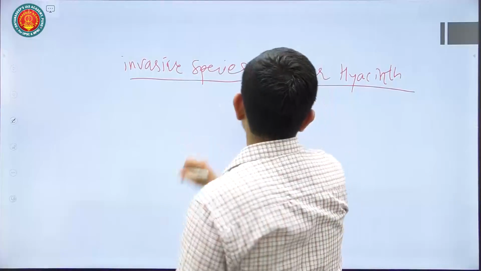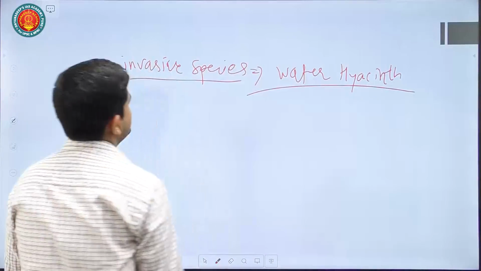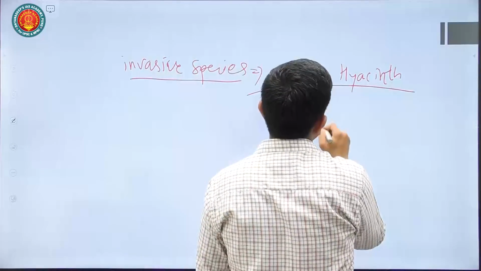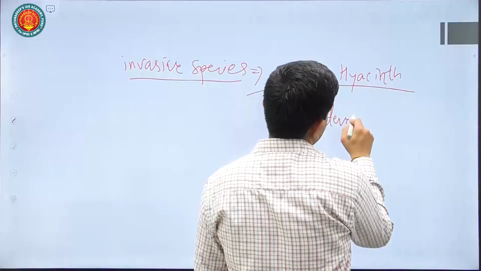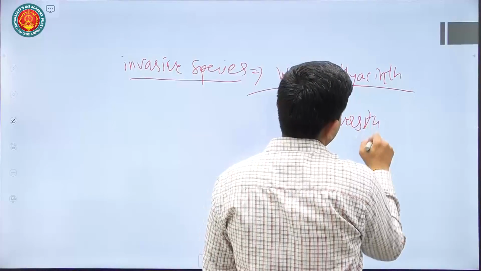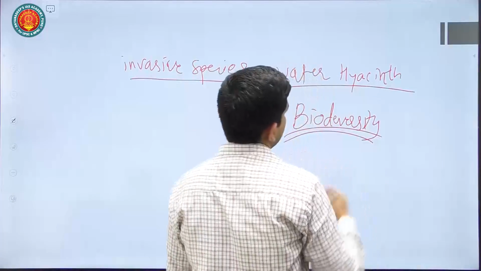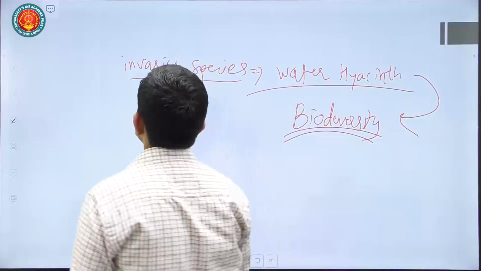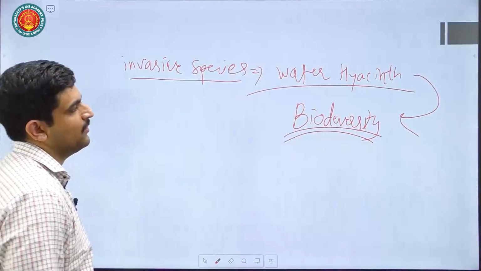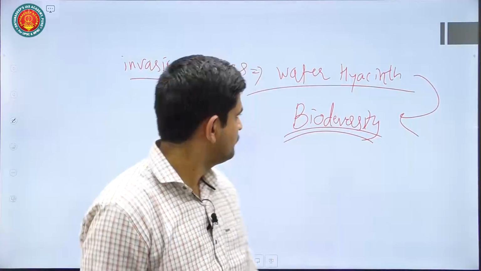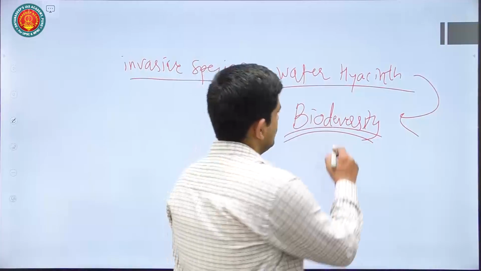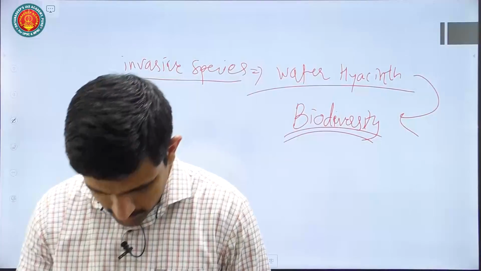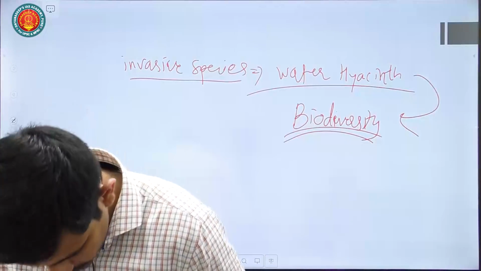Various studies have shown that this species has led to a degradation of biodiversity in the wetland area, because it becomes competitive to other species and leads to distortion of the resources present in the wetland, and hence other species cannot survive, or can barely survive in that area. Okay, this is biodiversity.